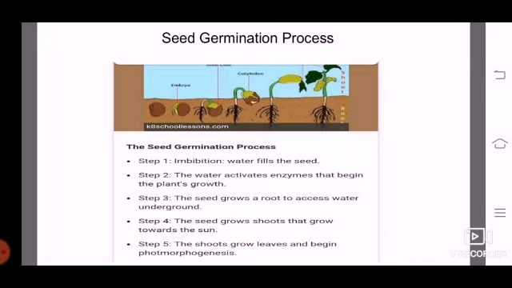photomorphogenesis. So in the seed germination process, there are 5 steps. First step is when the water fills the seeds, called imbibition. Second step, the enzymes play a very important role for the growth of the plant. Third step is the seed grows the root. Fourth step is the seed grows the shoot, and the fifth step is the growth of leaves.